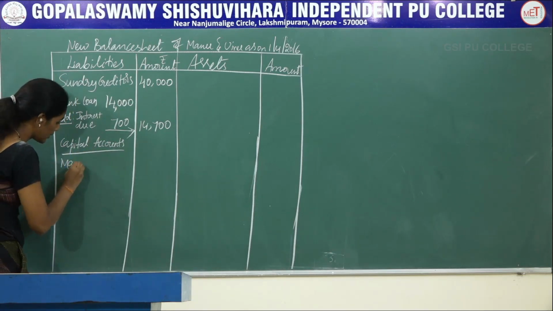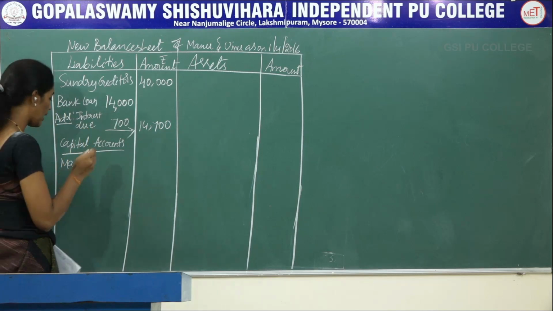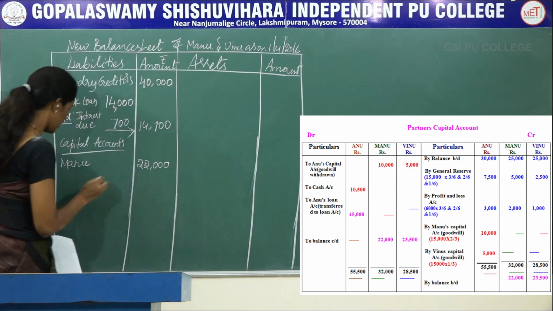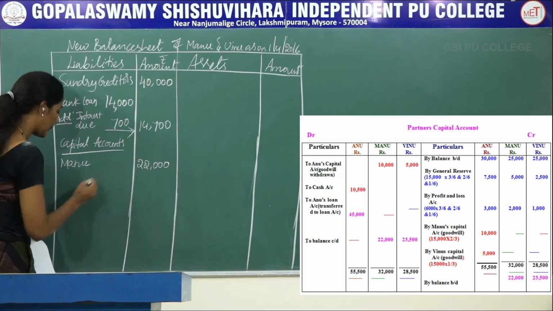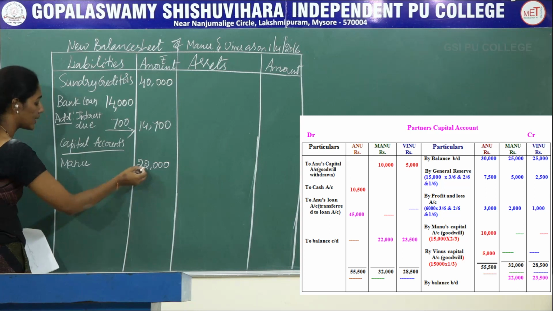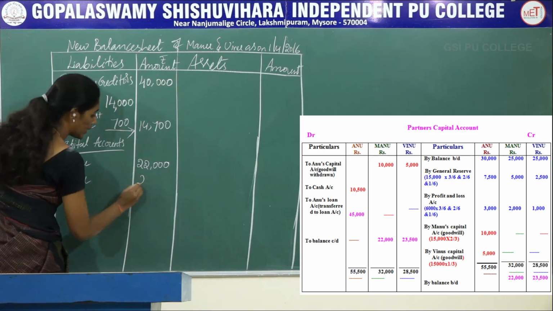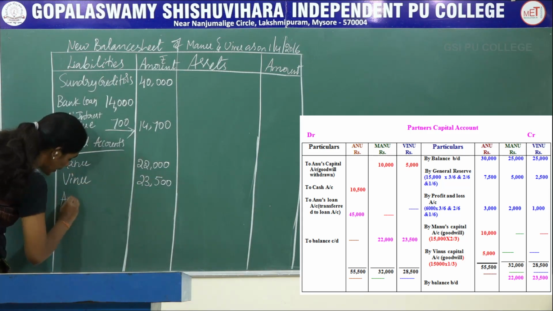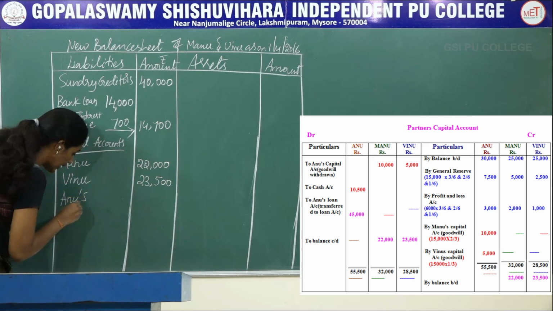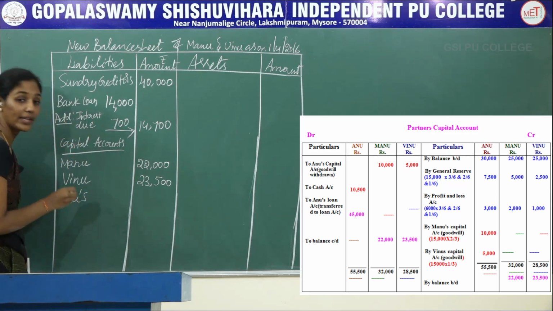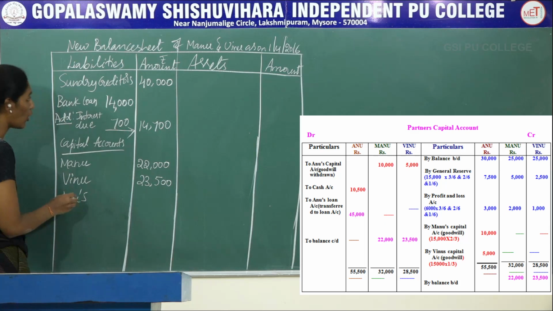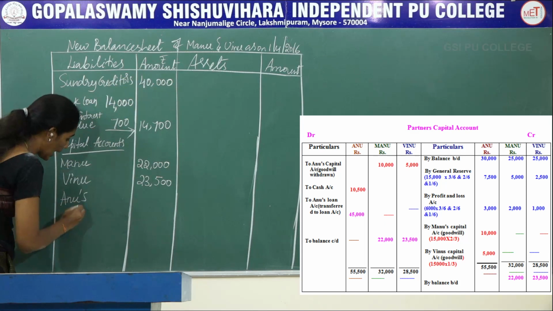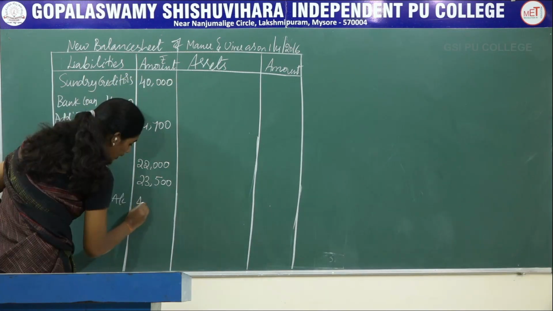The next, move on to capital accounts of continuing partners. Here the continuing partners are Manu, whose capital balance is rupees 22,000. So now you can see in the partners' capital account you will get 22,000. Vinu 23,500. The next, very important, is Anu. Here Anu retired, but her loan account is created, which has to be recorded on the liability side of the new balance sheet of Manu and Vinu as Anu's loan account 45,000.